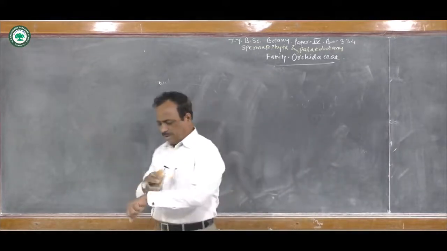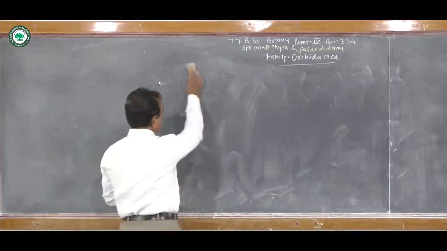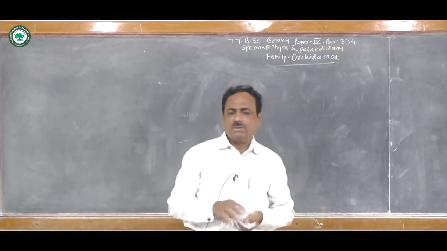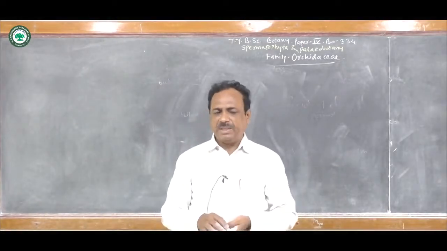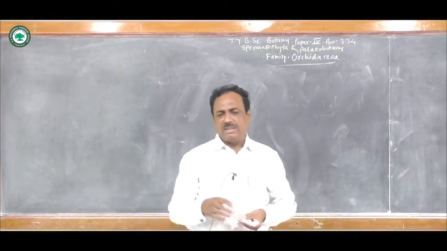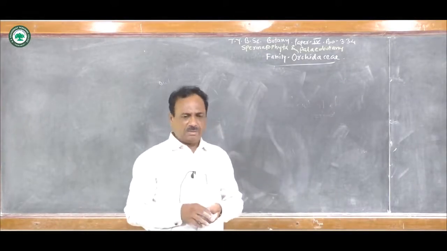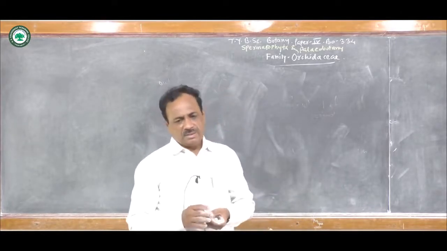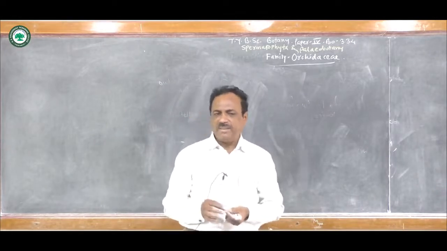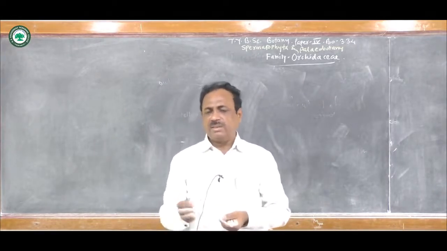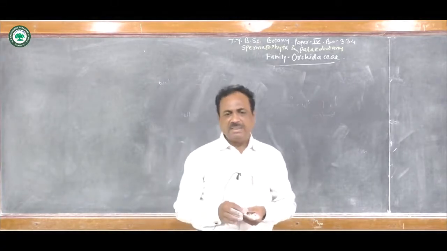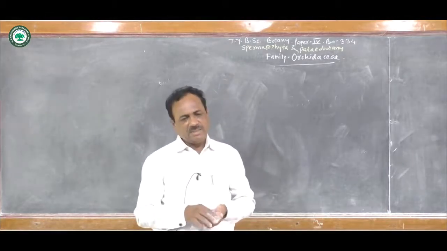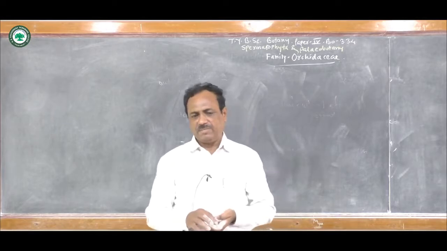Now let us see about the distinguishing characters of the family. Mostly these plants are perennial, terrestrial or epiphytic herbs. In epiphytic plants, the roots are of 3 types, that is the aerial root, clinging root, and the absorbing roots. And in terrestrial plants, the roots are adventitious.